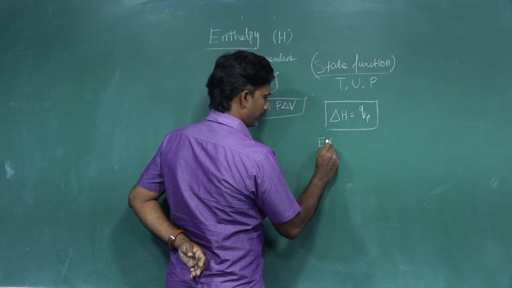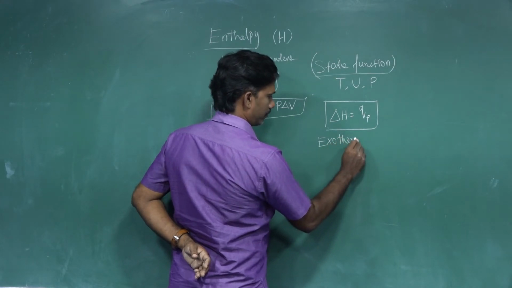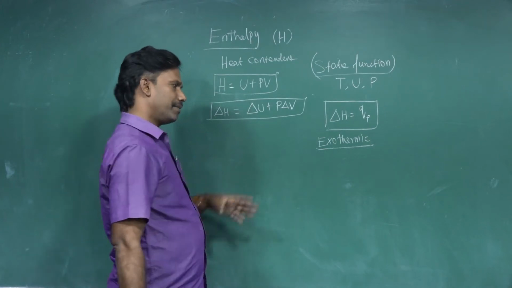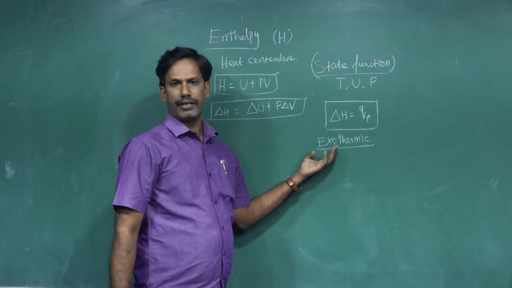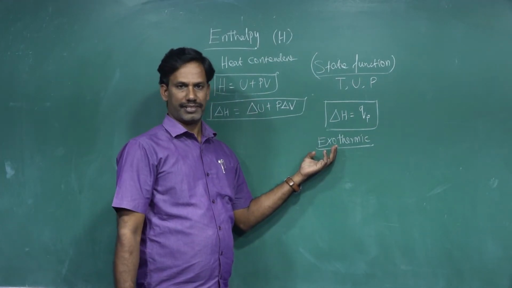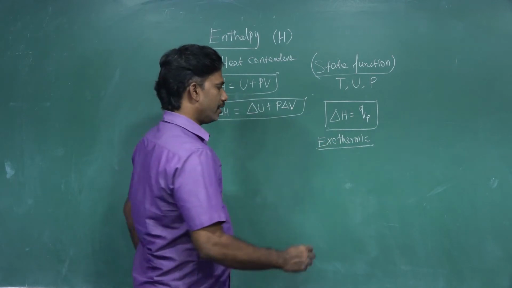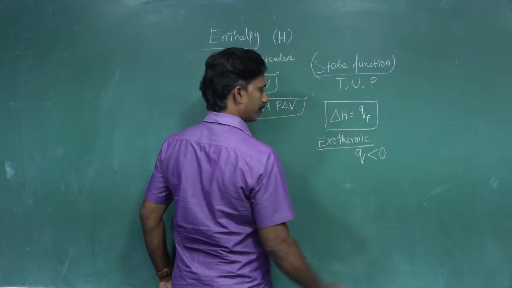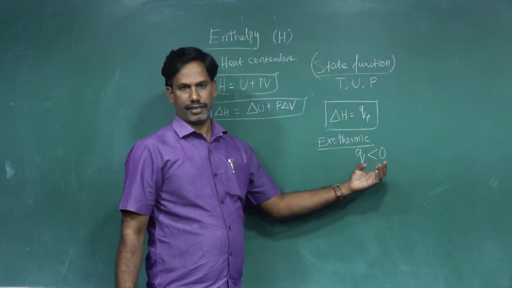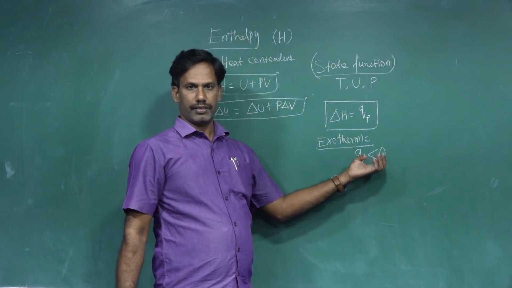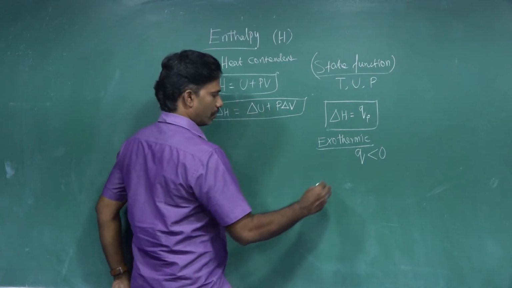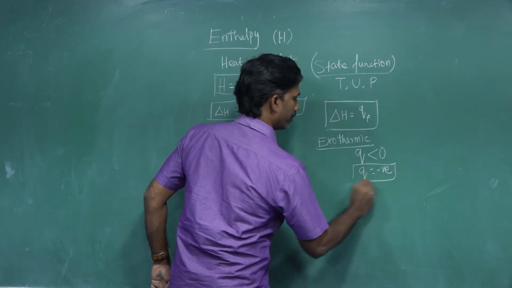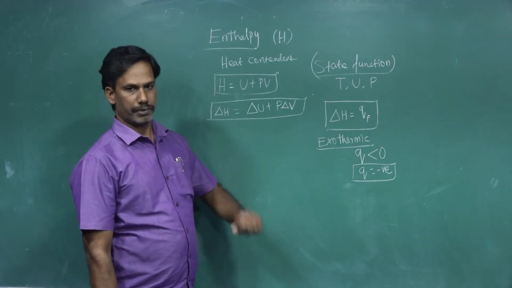One is an exothermic process. What is the exothermic process? Heat is released from the system. So heat is released, what about the Q value? Q value is less than 0, because the quantity of heat is released, so Q is negative for the exothermic process.